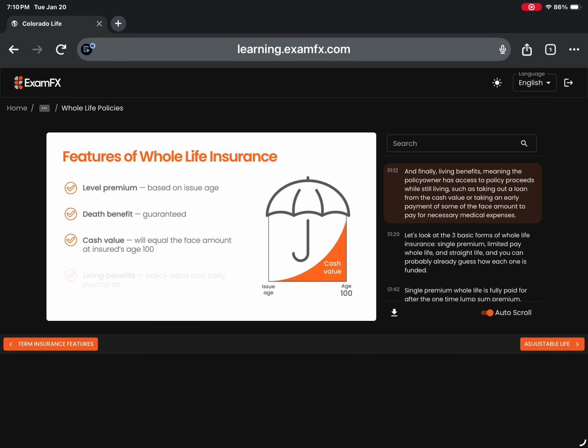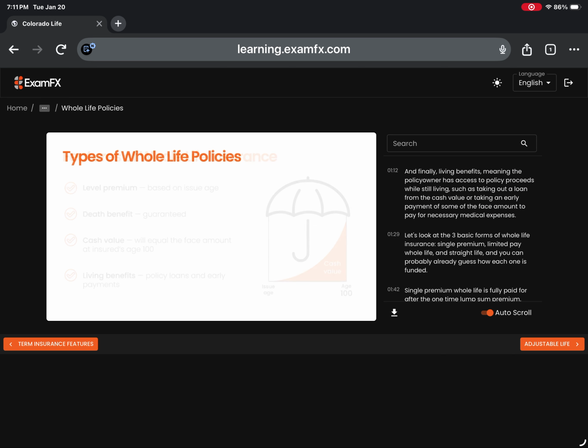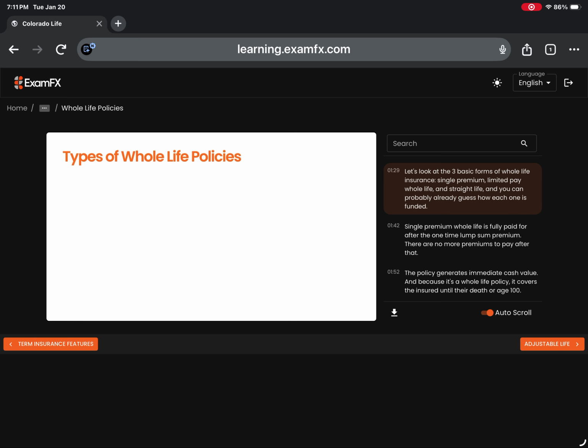And finally, living benefits, meaning the policy owner has access to policy proceeds while still living, such as taking out a loan from the cash value, or taking an early payment of some of the face amount to pay for necessary medical expenses. Let's look at the three basic forms of whole life insurance: single premium, limited pay whole life, and straight life. And you can probably already guess how each one is funded.